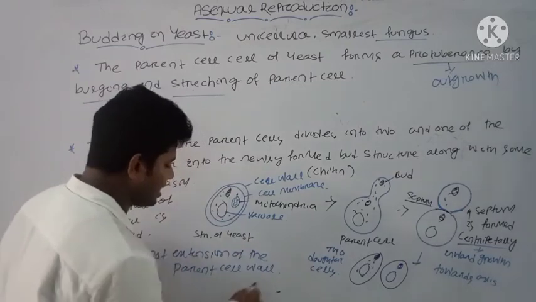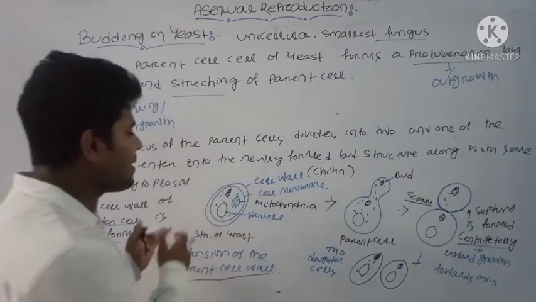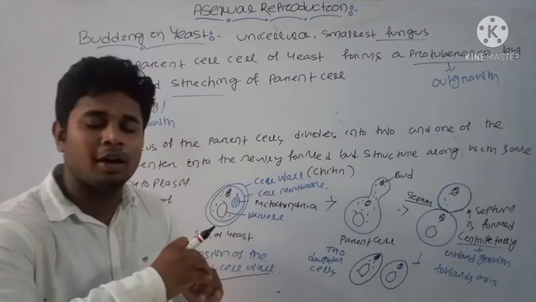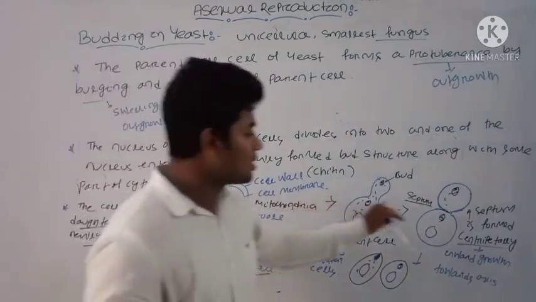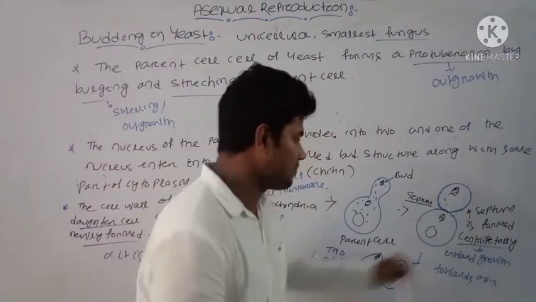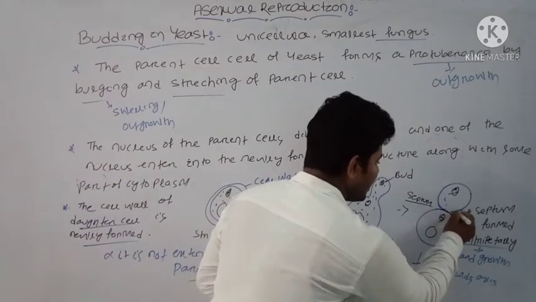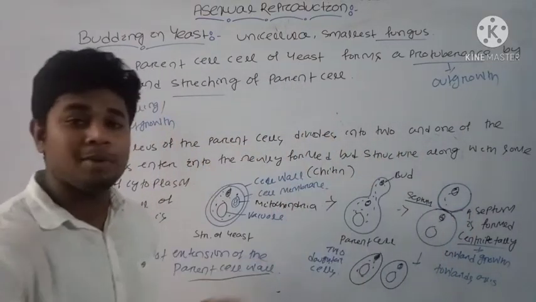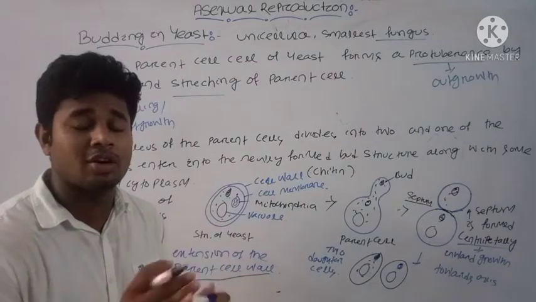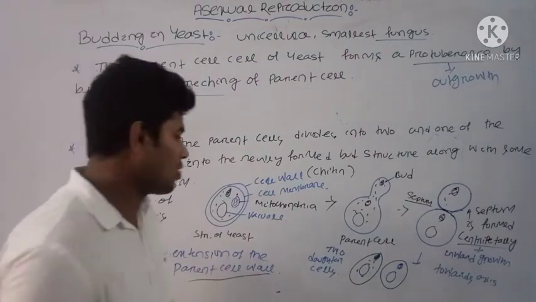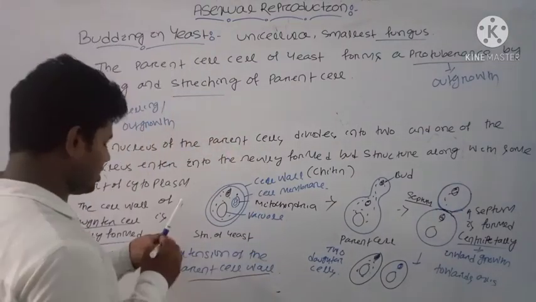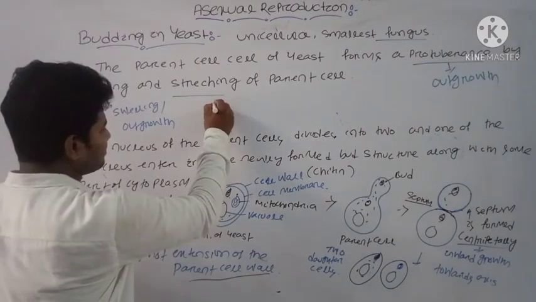Okay, you can easily see here. Initially, the parent cell wall protrudes or produces an outgrowth, but the parent cell wall detaches. Here it detaches here, and the cell wall of daughter cell is newly formed. Okay, it is not the extension of the parental cell wall.